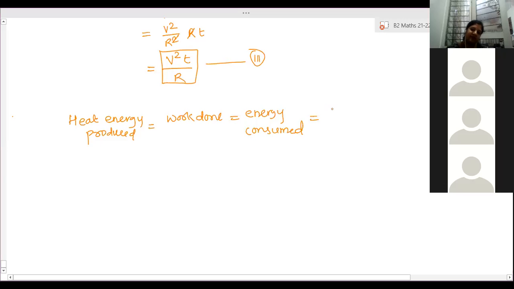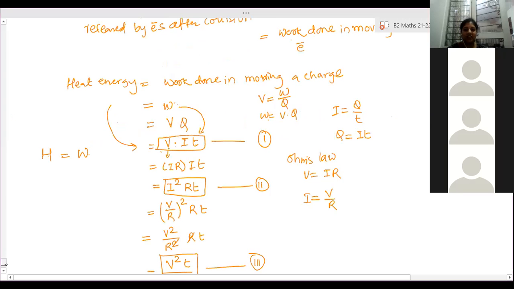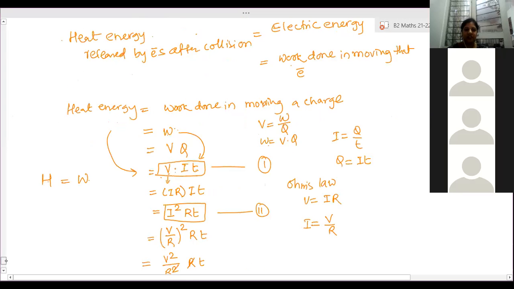Ma'am, could you just slow down a bit? It's getting complicated. Once again, I will explain everything. All three things have the same formula: I square RT equal to VIT is equal to V square T by R. All these are connected together, so that is derived from this.